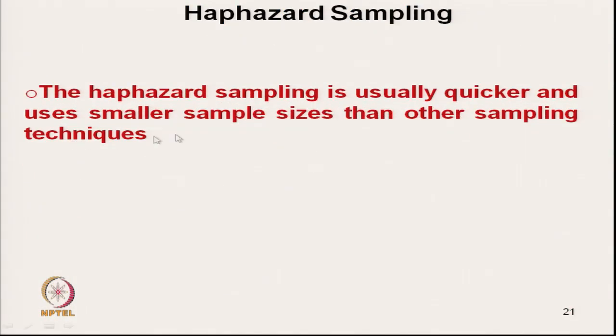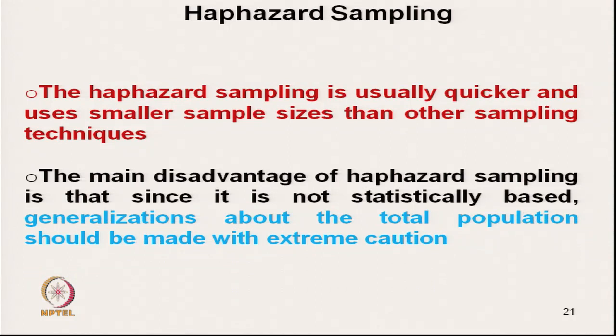The advantage is that it is quicker and uses a smaller sample size than other sampling techniques. So, you can pick, okay, 2 bobbins and test them. That is the advantage of haphazard sampling, and the main disadvantage is that since it is not statistically based, generalization about the total population should be made with extreme caution, that is very important.